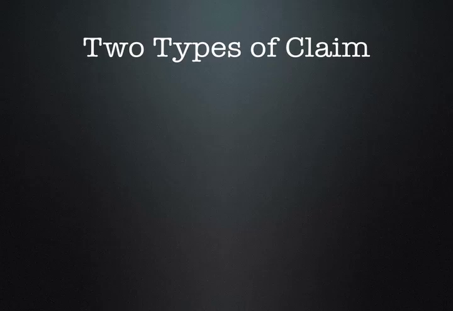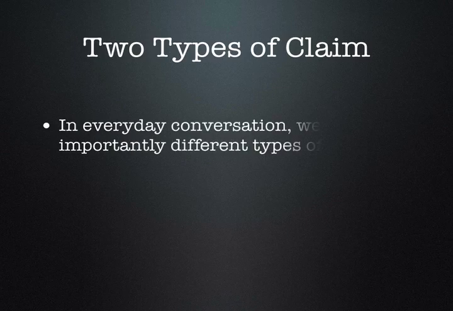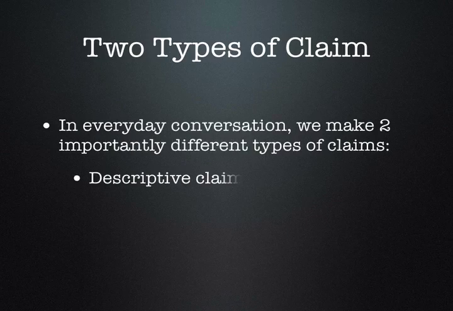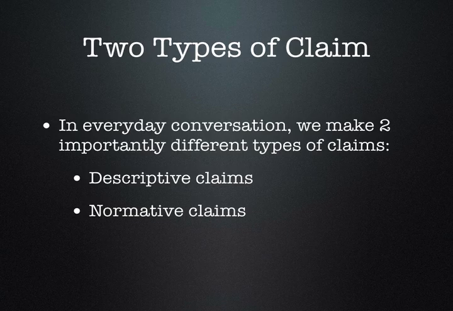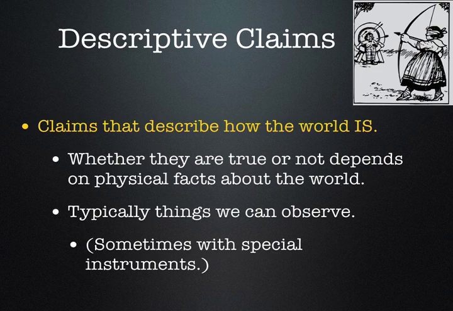In everyday conversation, we make two types of claim that are importantly different from each other: descriptive claims and normative claims. Descriptive claims are claims about the way that the world currently is. Whether they are true or not depends on the physical facts about the world, and we can often observe this, although sometimes we need special instruments.